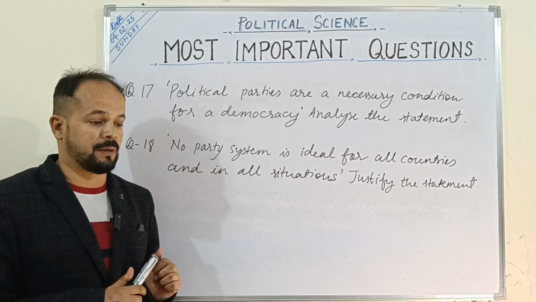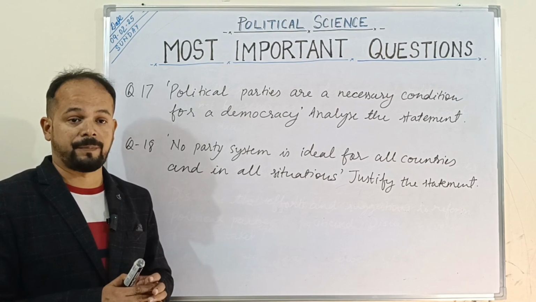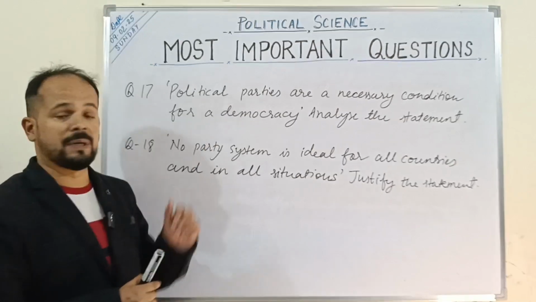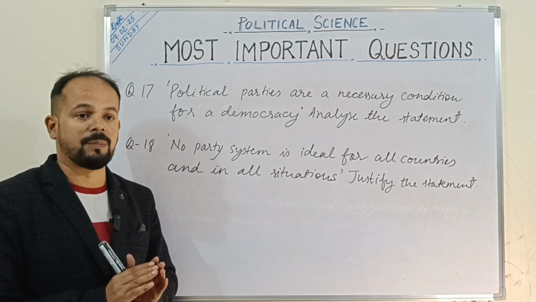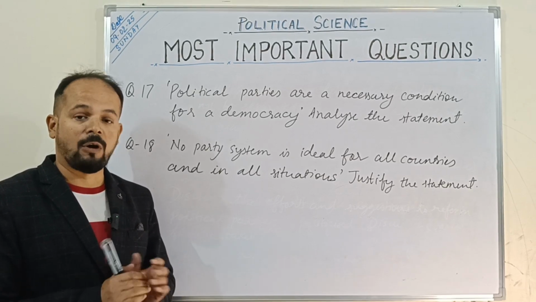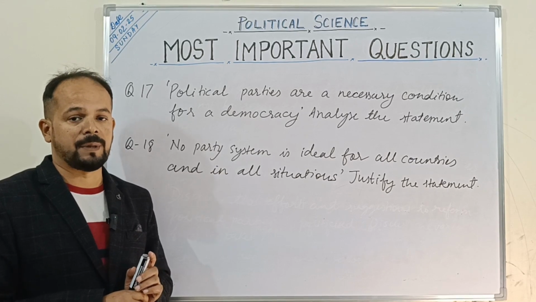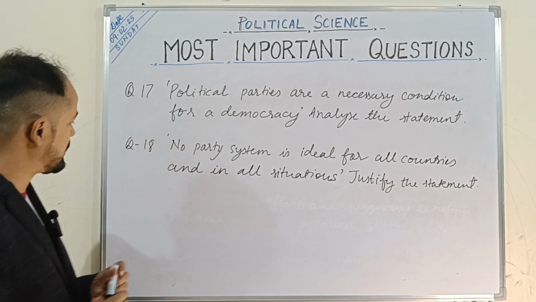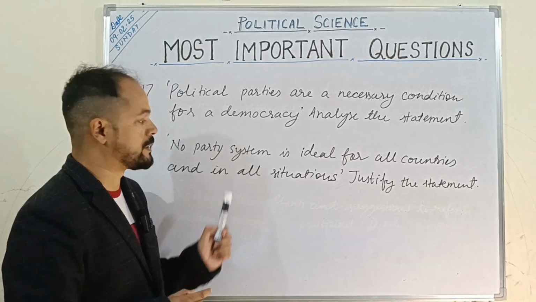They will be responsible for their constituency, but who will be responsible for the entire country, right? Even though the government is formed, the future of the government is uncertain. I mean, how long will the government run, how efficiently will it be able to run the country, that will remain uncertain. Now the next question is, no party system is ideal for all countries and in all situations, justify the statement.